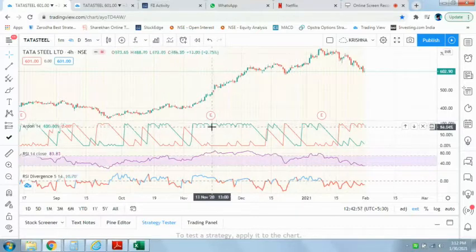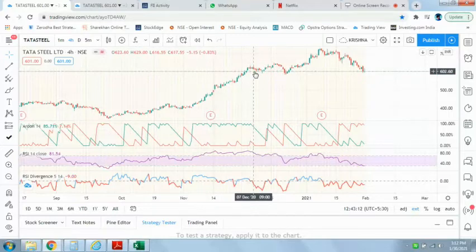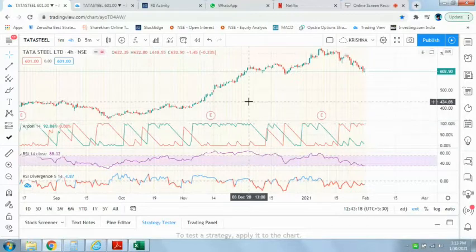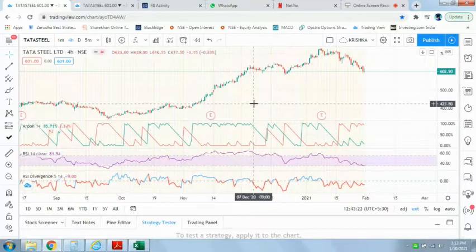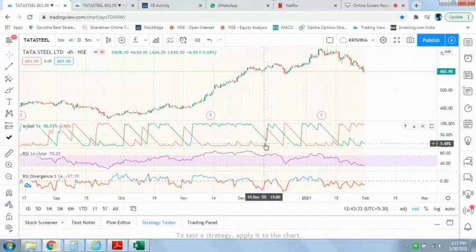When the stock price started to fall, here you can observe the bullish line started to come down. Until this point it was 100, right? Then you see it is 92, again 100, 85, 78, 71, 64. So there was a continuous fall. Whether the bearish line increases or not, that is not a matter. When the stock is in an uptrend, you need to exit when the bullish line started to reduce.